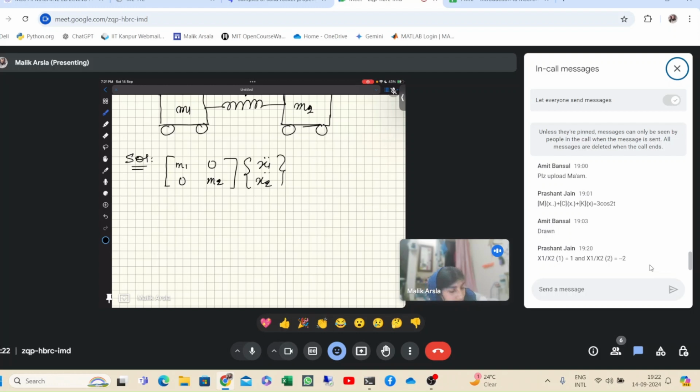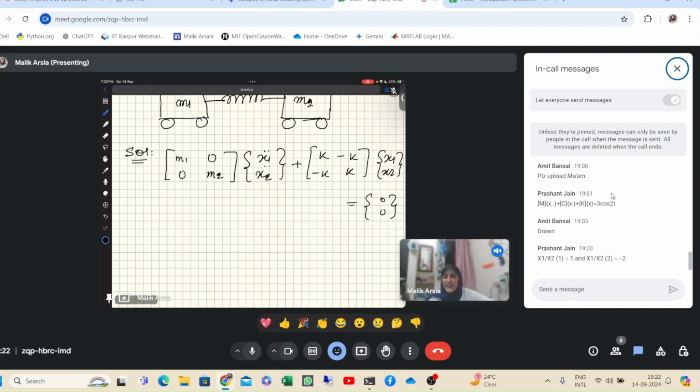You can confirm if you are getting the same equation. Then it's [k -k; -k k] times [x1; x2], and on the RHS obviously we don't have forces, so it is 0. Now again what we do is find the eigenvalues.